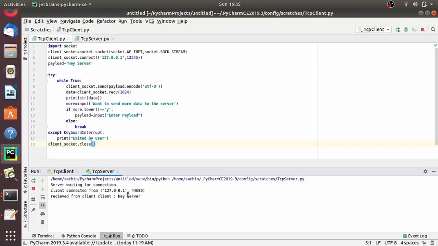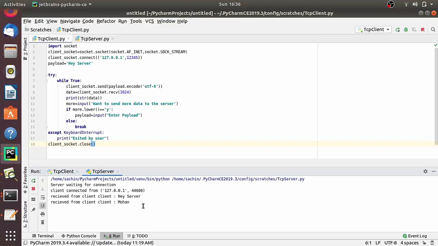And if you go into the client part, it is also saying "Want to send more data to the server?" If you say yes, I want to send, then it says enter payload. Suppose I am writing my name, let's say Mohan. If you run it, then again "hey client" comes, and it asks if you want to send more data, and if you see the server, you get "okay, received from the client".